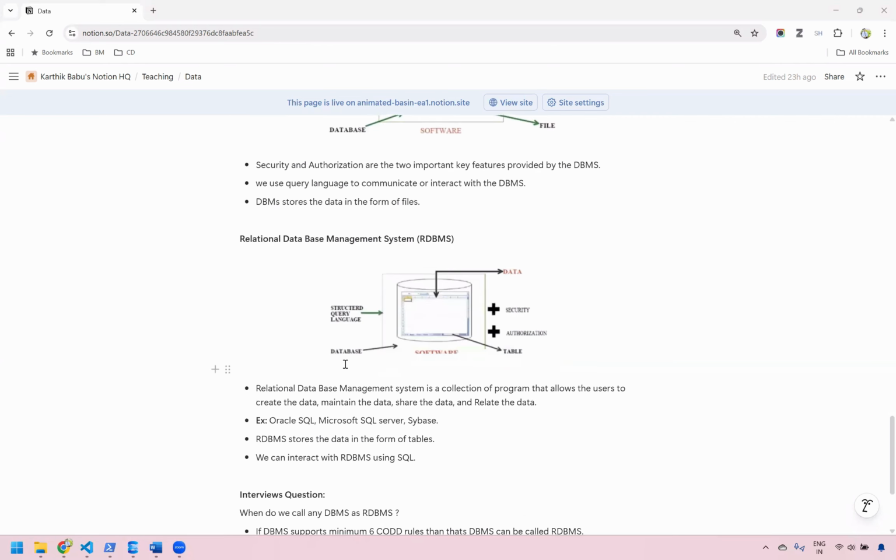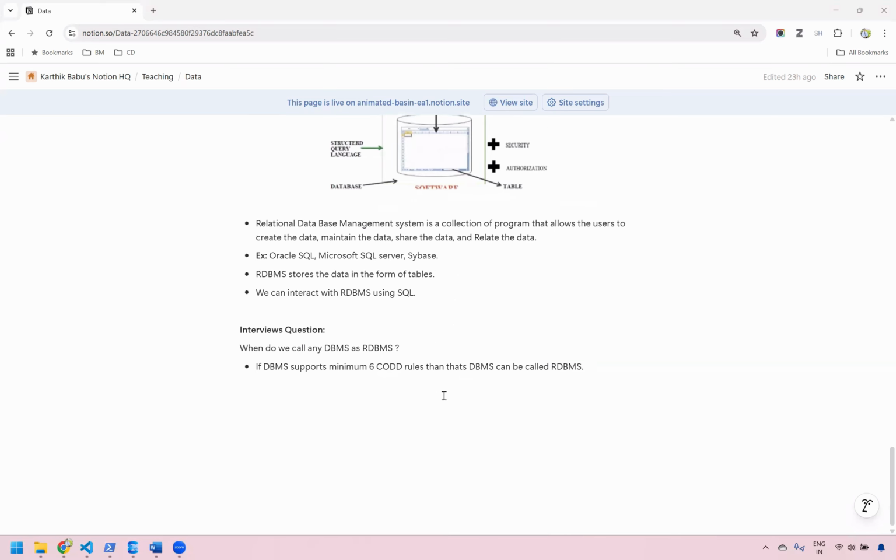In the relational database RDBMS, data is stored in a tabular form, and the language used to speak to the RDBMS is SQL, or Structured Query Language, and it also offers security and authorization. We also understood some interview questions. If any DBMS supports a minimum of 6 Codd's rules, then that DBMS will be called an RDBMS. We understood all these things.